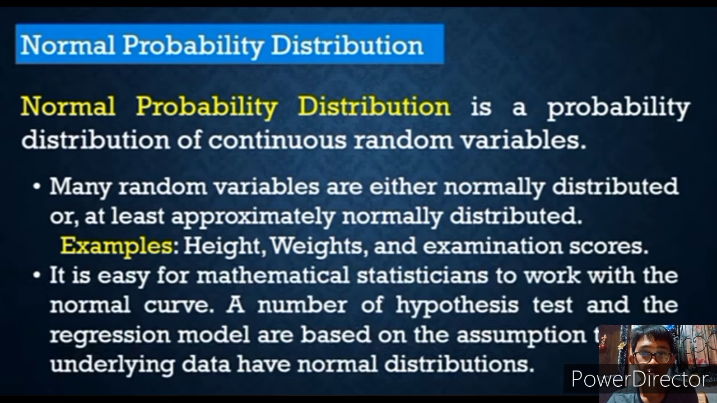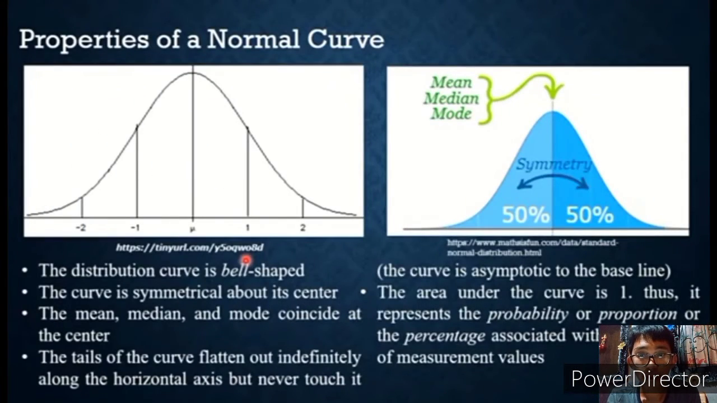Normal probability distribution. Normal probability distribution is a probability distribution of continuous random variables. Many random variables are either normally distributed or at least approximately normally distributed. Examples are height, weights, and examination scores. It is easy for a mathematical statistician to work with the normal curve. A number of hypothesis tests and the regression model are based on the assumption that the underlying data have normal distributions.